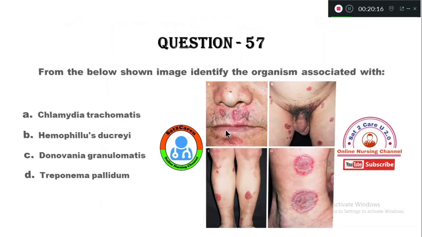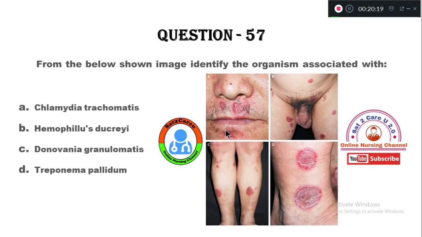Question number 57. Image based question. By seeing this image, identify the organism which might have caused this. Option A, Chlamydia trachomatis. B, Haemophilus ducreyi. Option C, Donovania granulomatis. Option D, Treponema pallidum. This type of lesion commonly present in the pubic region is caused by syphilis. The agent is Treponema pallidum.